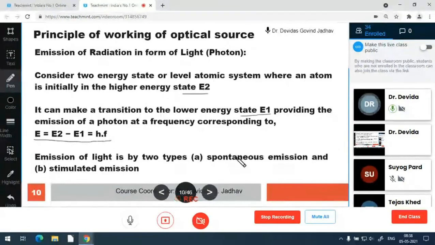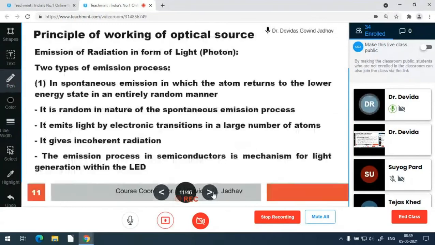Emissions are of two types: spontaneous and stimulated. In spontaneous emission, the atom returns to lower energy from higher in a random manner. So it is random in nature, and it emits light by electronic transition. It is incoherent radiation, and it is seen in the LED.